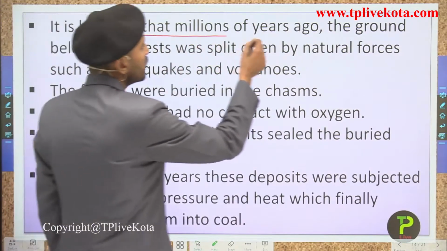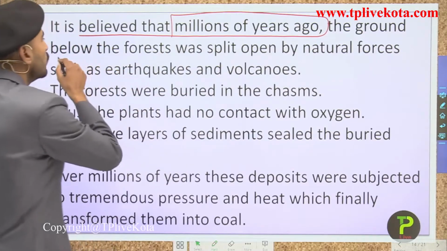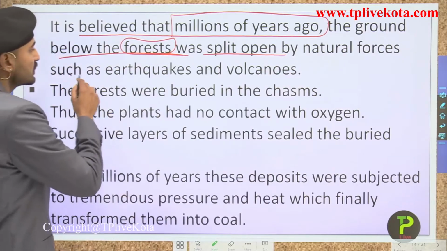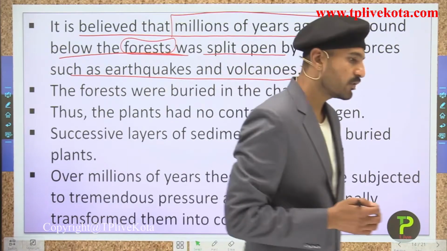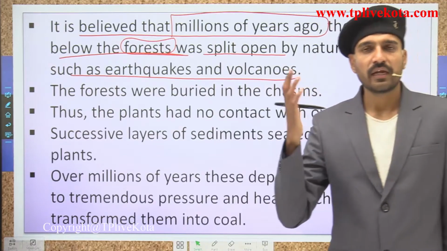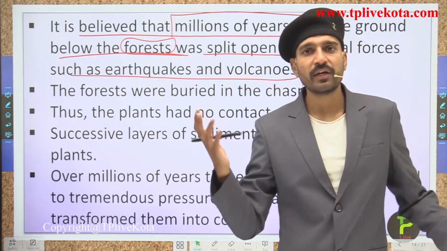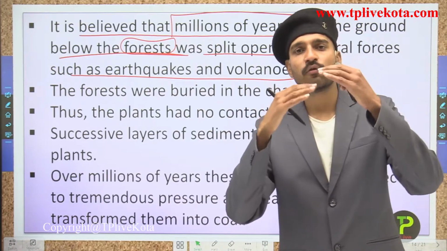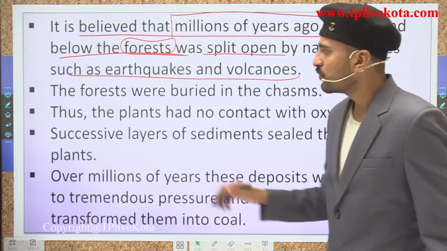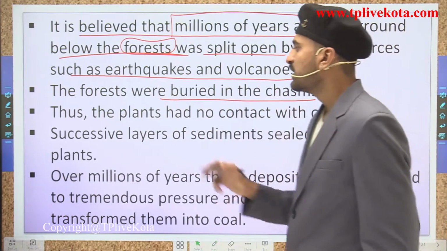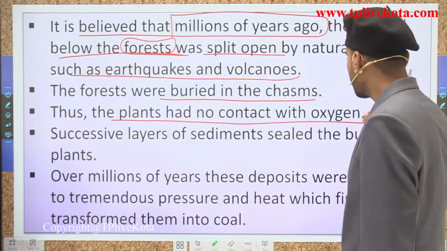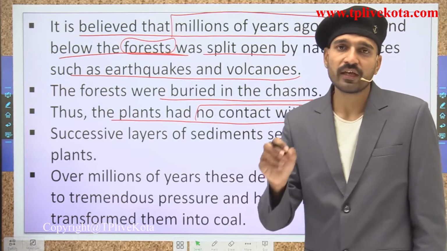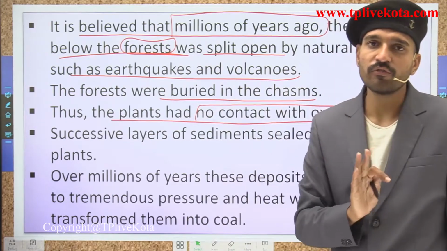It is believed that millions of years ago the ground below the forests split open by natural forces such as earthquakes and volcanoes. So here students, all the forests at that time got buried under the soil, and as they were buried, the sediments moved over and over and they were buried in the depth. The forests were buried in the chasm, thus the plants had no contact with oxygen. This part you need to remember: the plants or forests had no contact with oxygen, that is, the absence of oxygen.